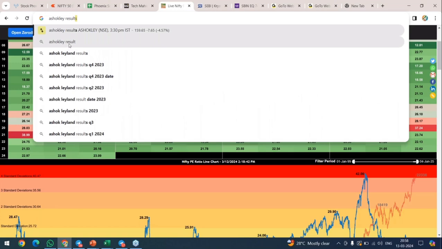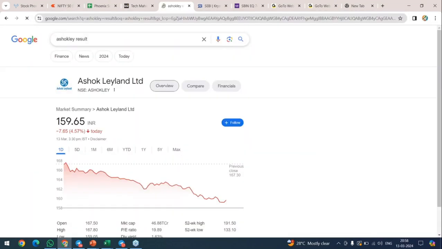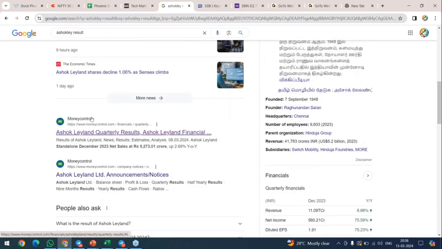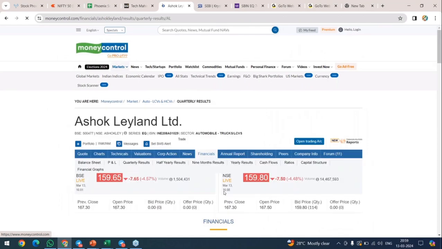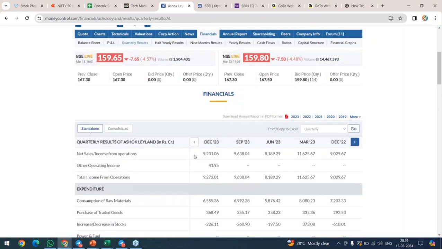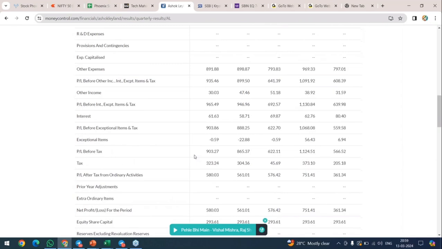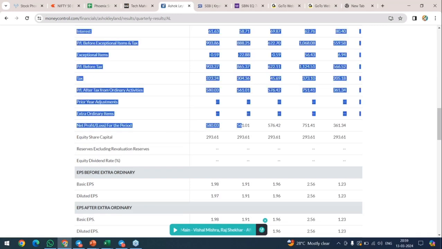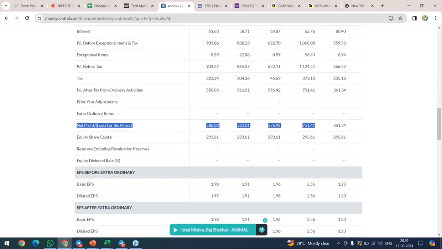Type Ashok Leyland result, or any stock result. Come down, you will find Moneycontrol financials. Ashok Leyland quarterly results financial, click on it. Come down. Importantly, you can find net profit or loss for the period. This will give you an idea quarter to quarter.